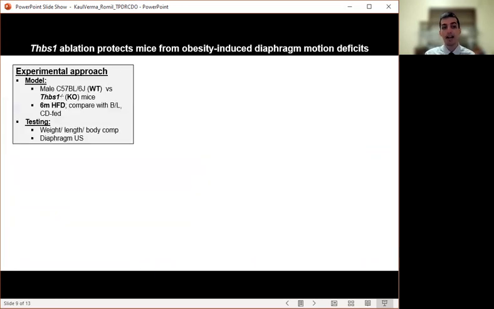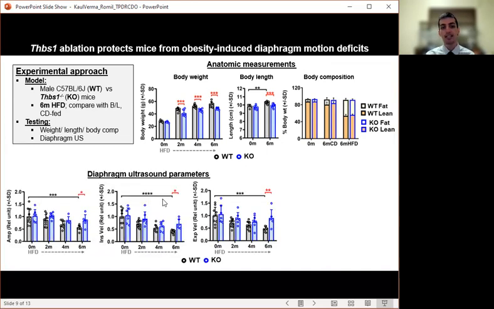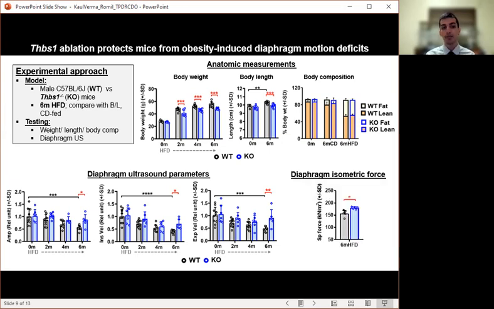To determine its in vivo impact on diaphragm biology, we subjected wild-type and THBS1 knockout mice to 6 months of high-fat feeding. Knockout mice weigh slightly less than wild-type. However, a known feature of this knockout is a slightly smaller size. And as you can see, body length was also lower. Therefore, body composition was equivalent between wild-type and knockout mice in both chow and high-fat diet. Ultrasound measurements showed a nice staircase decline in amplitude, inspiratory velocity, and expiratory velocity in wild-type mice during the diet time course. And in the knockout mice, all parameters stayed essentially the same over 6 months of diet-induced obesity. Critically, specific force was higher in the knockout versus wild-type diaphragm at the 6-month time point, demonstrating protection from obesity-induced diaphragm dysfunction.